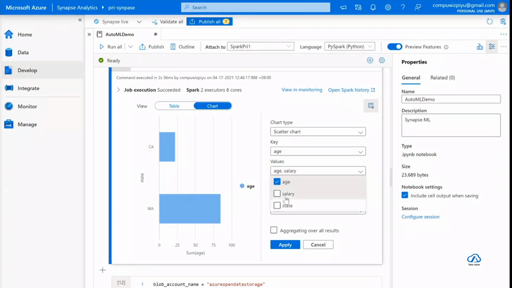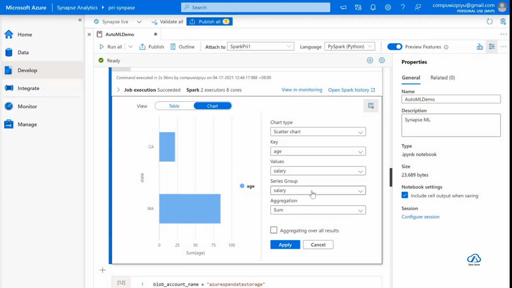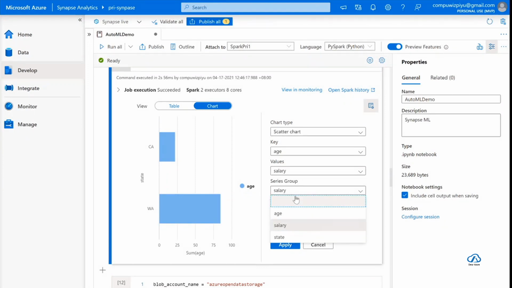Again, let's go here, choose salary. I don't want age, right? And series group is none.